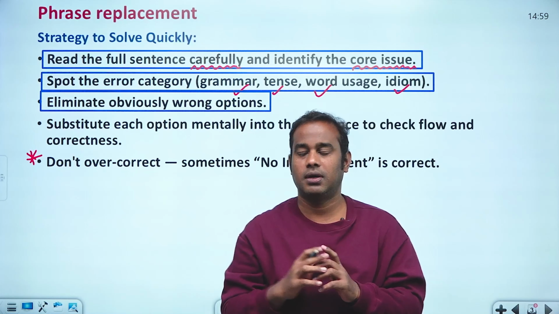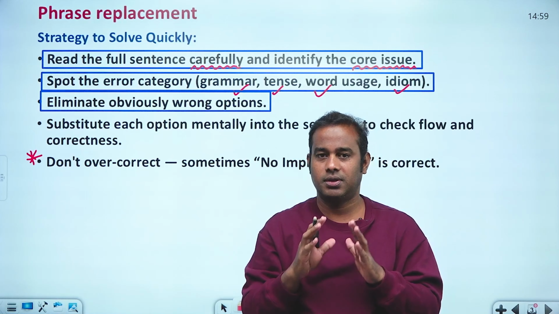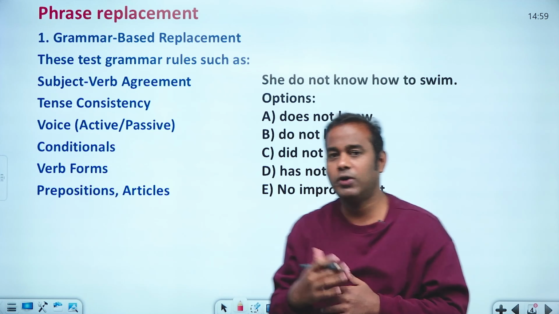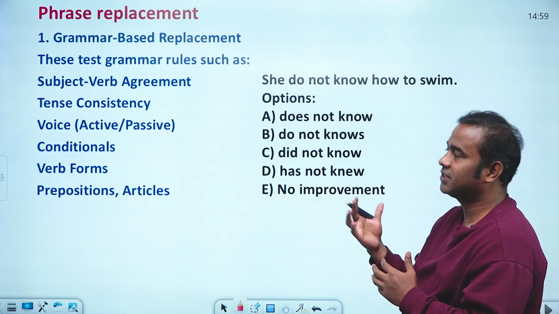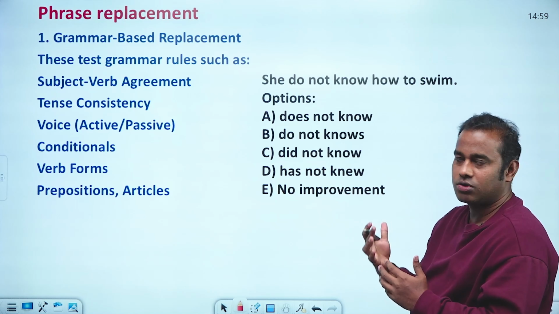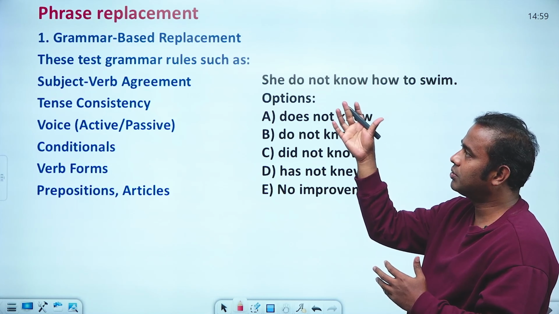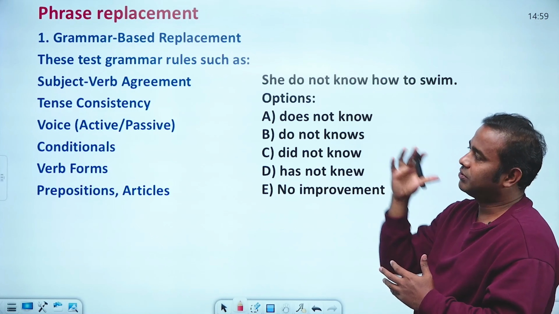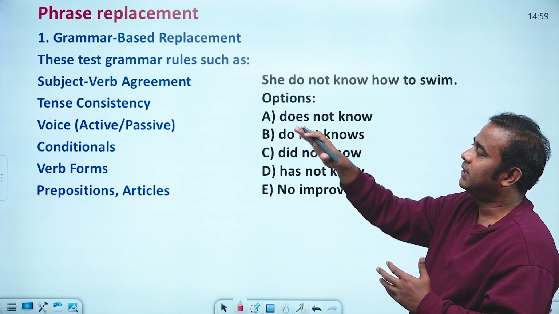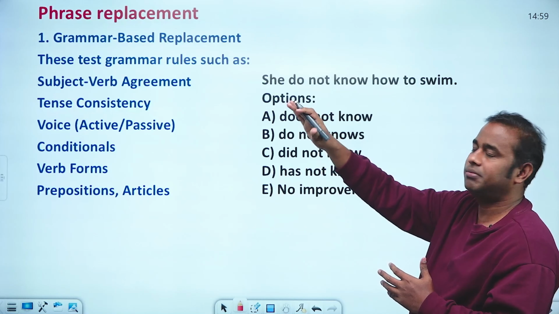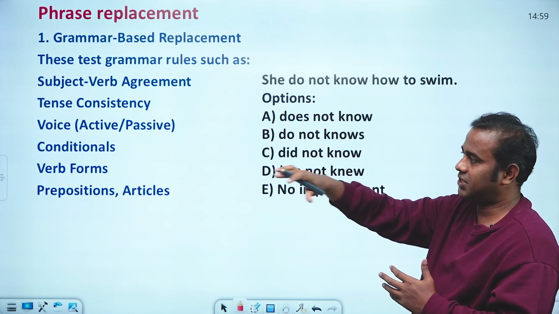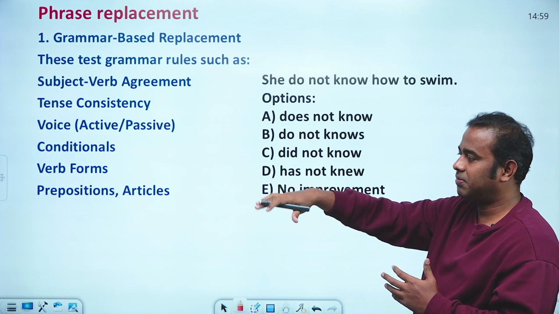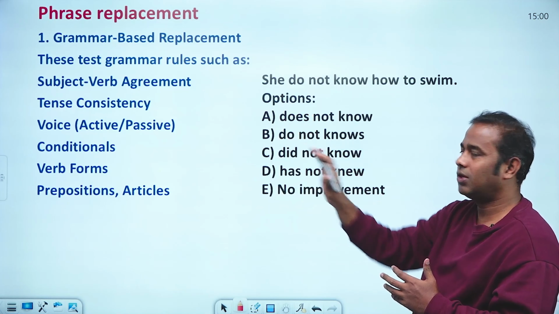Even though that's the last point, it's an important point. So please keep that in mind. Then if you look at the model question paper, there is one model, phrasal replacement models. The first one is grammar based replacement. In a grammar based replacement, generally the questions will be on subject verb agreement, tense consistency, active voice or passive voice, then conditionals, verb forms, prepositions, articles. Like that, generally the questions will be there.